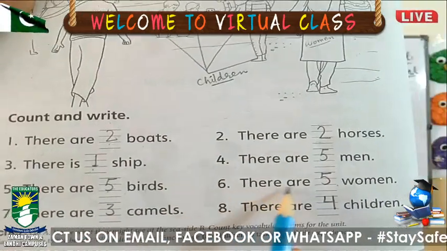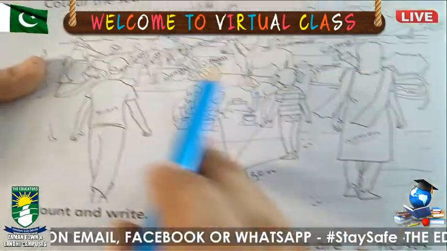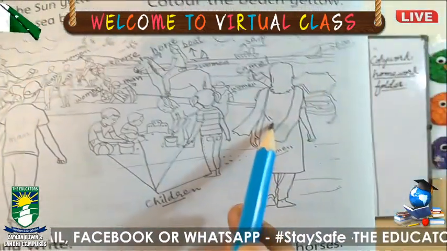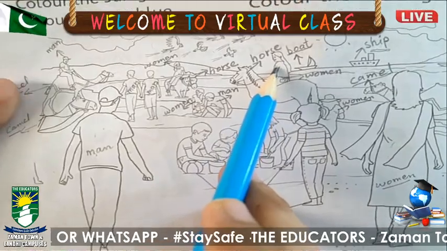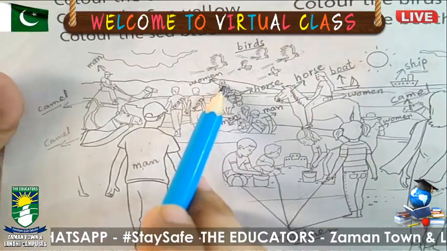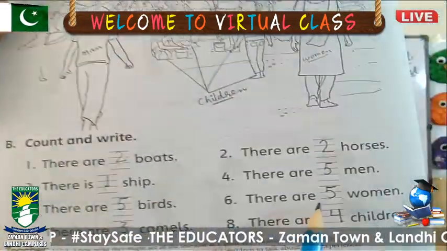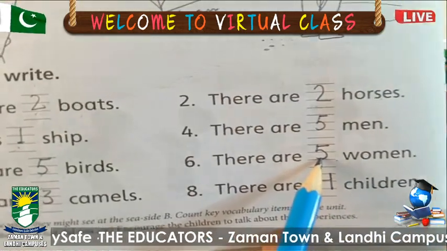Number 6, there are dash women. How many women are there? 1, 2, 3, 4 and 5. We will write here 5.